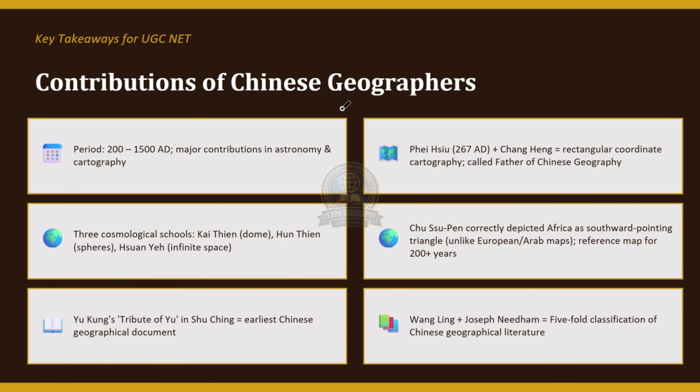Contribution of Chinese geographers, period 200 to 1500 AD, major contributions in astronomy and cartography. Three cosmological schools: Kai Tien dome, Hun Tien spheres, Suan He infinite space. Yu Kung's Tribute of Yu in the Shu Ching, earliest Chinese geographical document. Fei Hsiu, 267 AD, rectangular coordinate cartography, called father of Chinese geography. Chu Pen correctly depicted Africa as a southward pointing triangle, unlike European and Arab maps, a reference map for 200 plus years. Wang Ling and Joseph Needham, 5-fold classification of Chinese geographical literature.